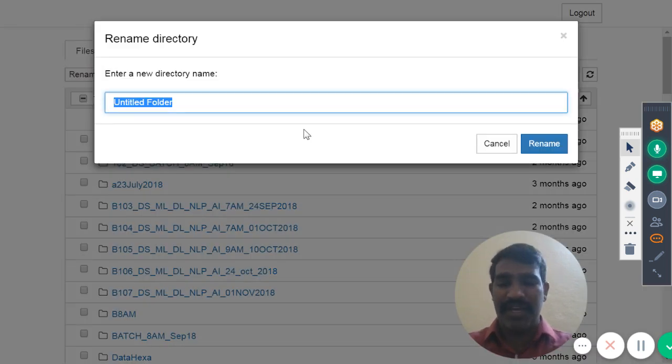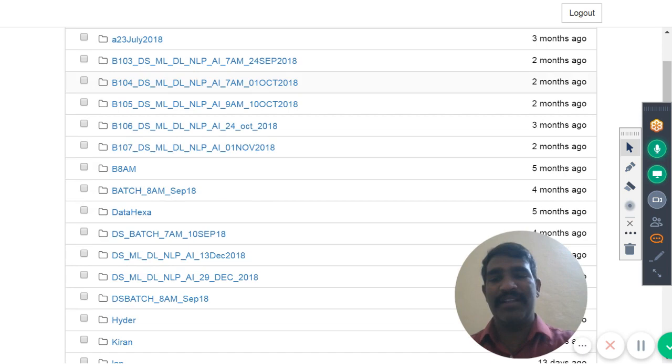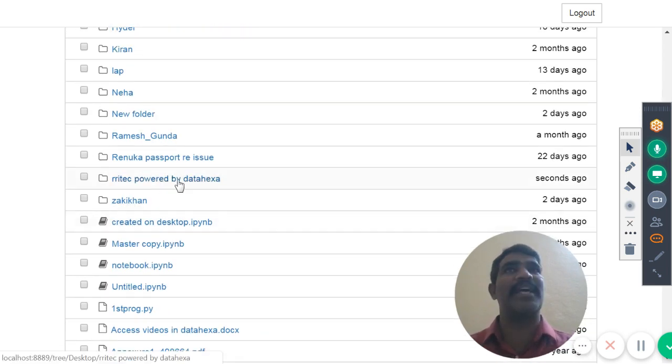The untitled folder I'm renaming as RRITEC powered by Data Hexa website. That's the name I gave. Let me click on Rename. It's renamed like that. Now we can see at the bottom RRITEC powered by Data Hexa.